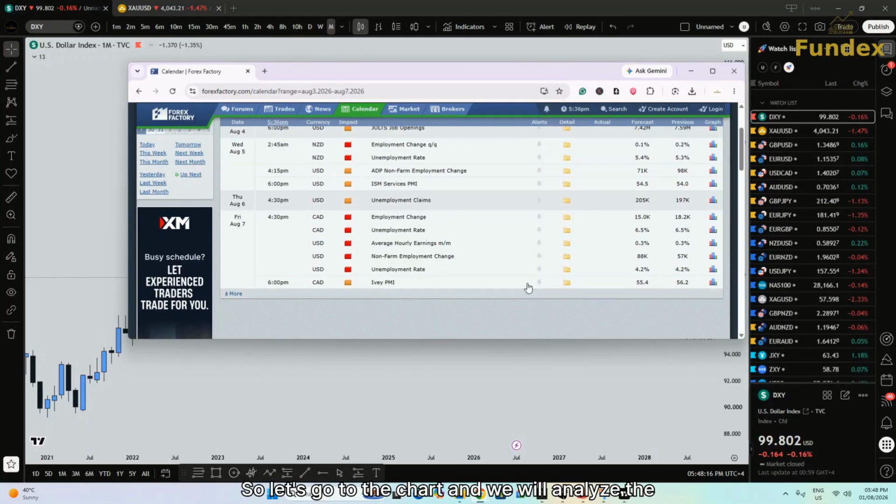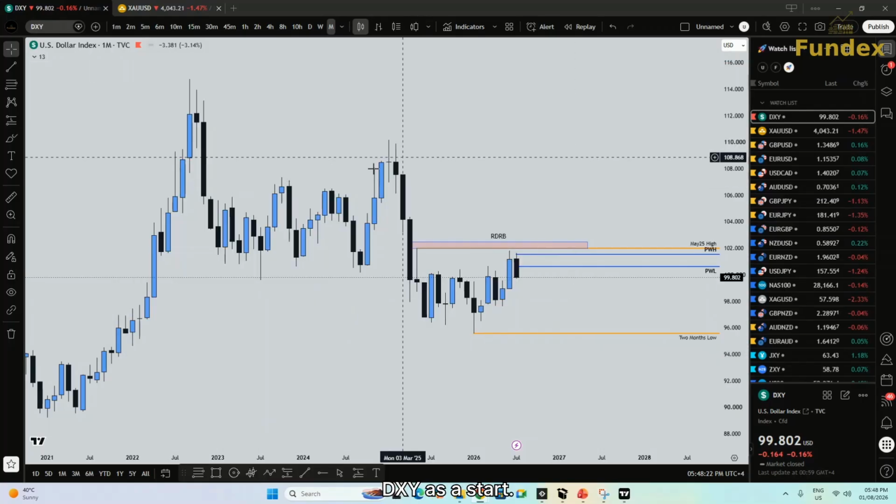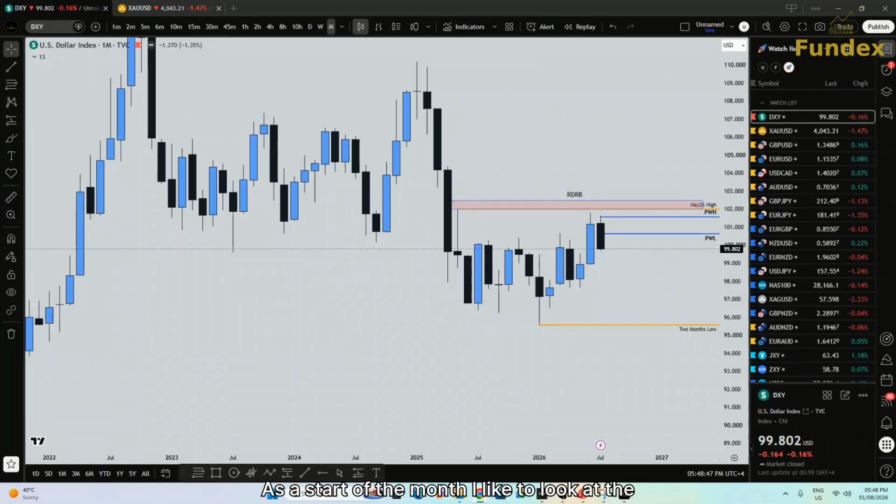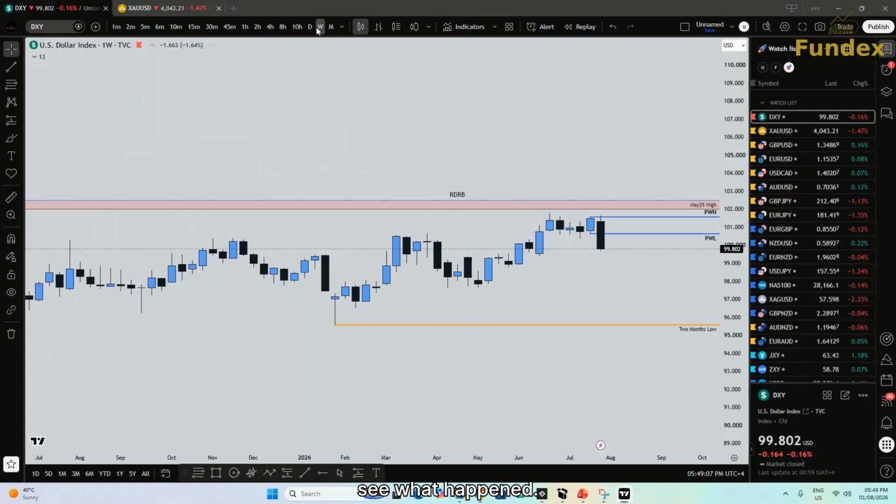So let's go to the chart and we will analyze the DXY as a start. As a start of the month, I like to look at the monthly chart to see the key levels that we are going to trade. If you see, this is the monthly chart for the DXY, and this is the move of the previous month, only this candle. Let's now go to the weekly chart and see what happened.